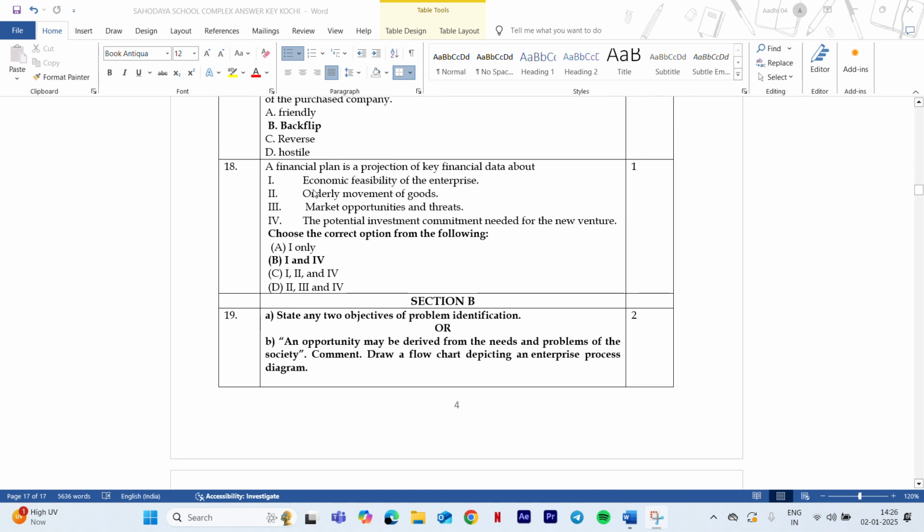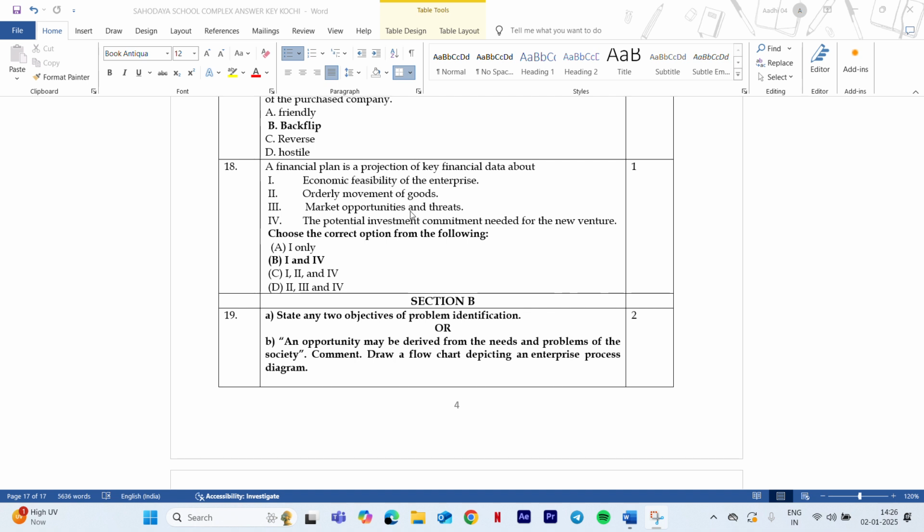Now moving on to next and the last question of section A: a financial plan is a projection of key financial data about. So the four options are given here. From these four options, which are the elements that project the financial plan? So first one is economic feasibility of an enterprise, orderly movement of goods, market opportunities and threats, potential investment commitment needed to the new venture. So the answer is 1 and 4.